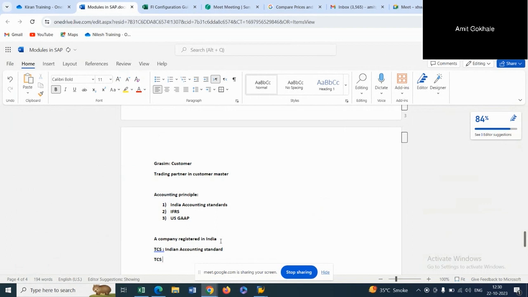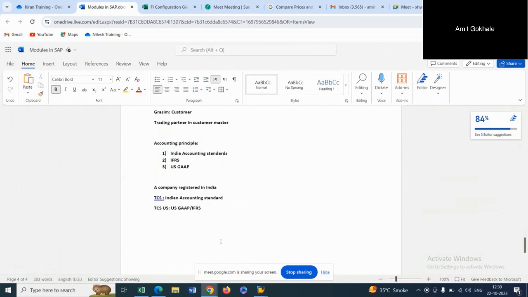Similarly, TCS is registered in the US as well, right? So TCS US has to follow, let's say, US GAAP or IFRS. So what is happening here? The same company needs to follow two different accounting principles. For that, SAP has come up with a concept called ledgers.